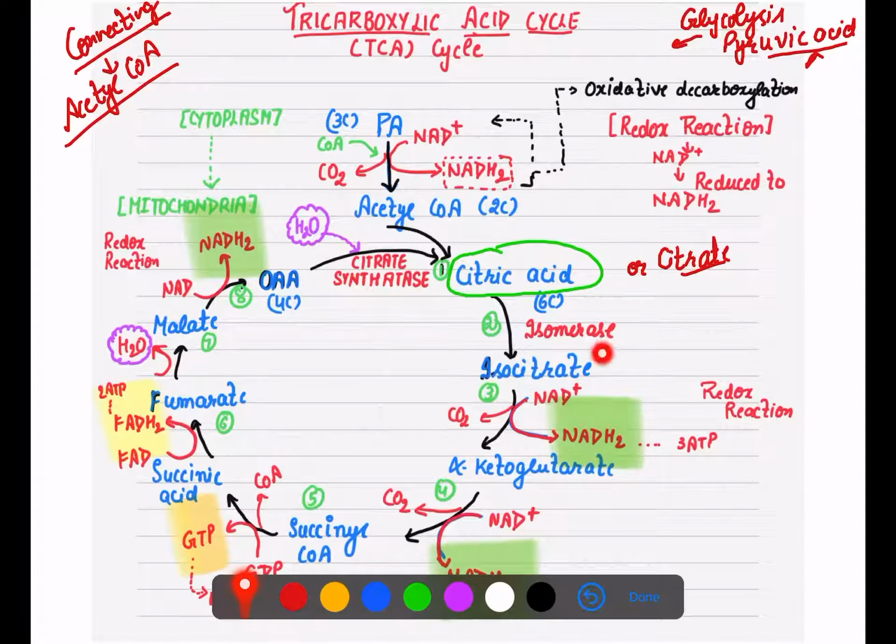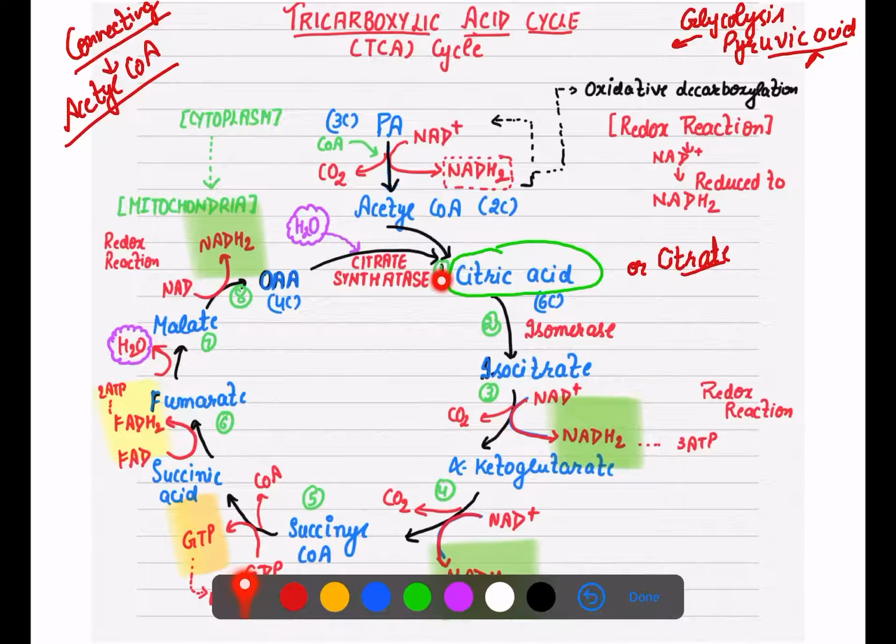Now you know that isomer, we are making isomer, so for enzymes you just need to add -ase, so isomerase. Now this isocitrate has to change into alpha ketoglutarate, and there is one more redox reaction here. NAD positive is reduced to NADH2, and this is a decarboxylation step, so there will be release of CO2.